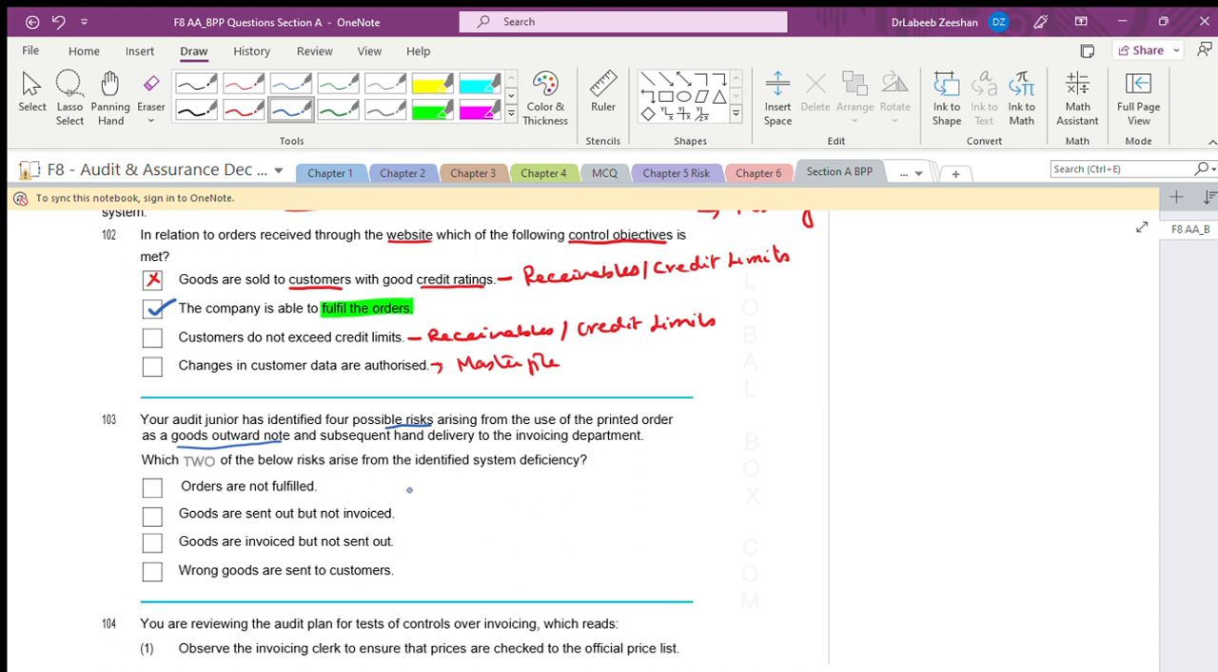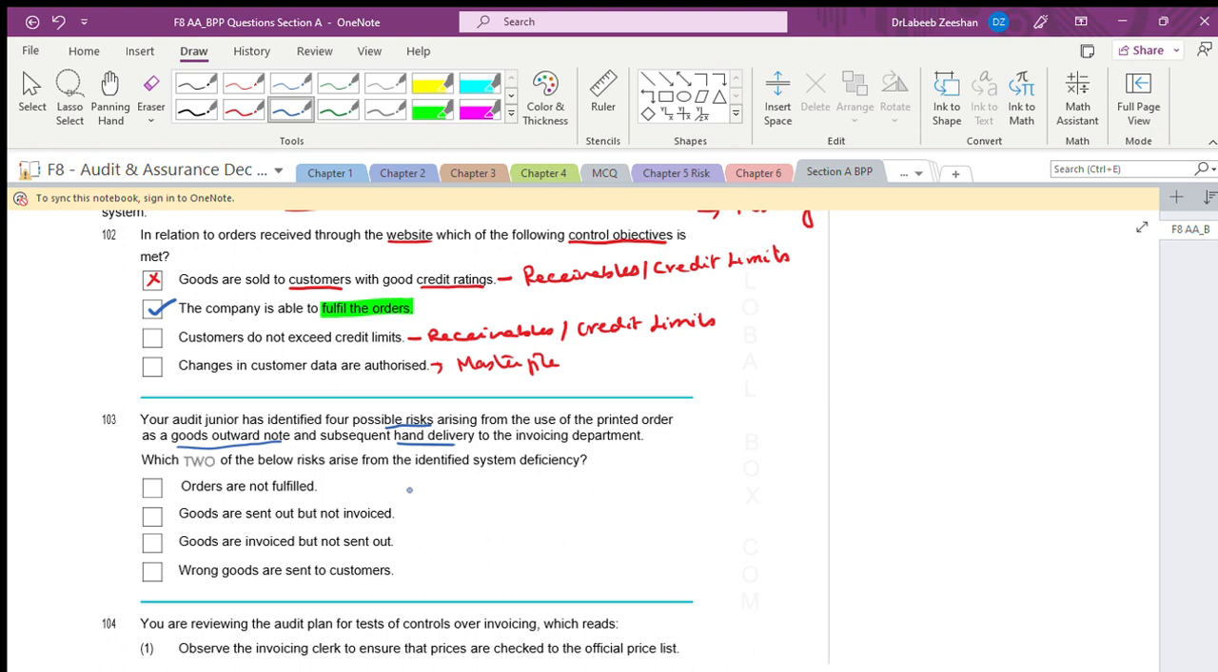goods outward note, and subsequently they are talking about what? Hand delivery to the invoice. They should not have any hand delivery. See, when you are talking about the system, when you are talking about the automation, it has to be processed through the system automatically as such. They should not have any manual intervention.